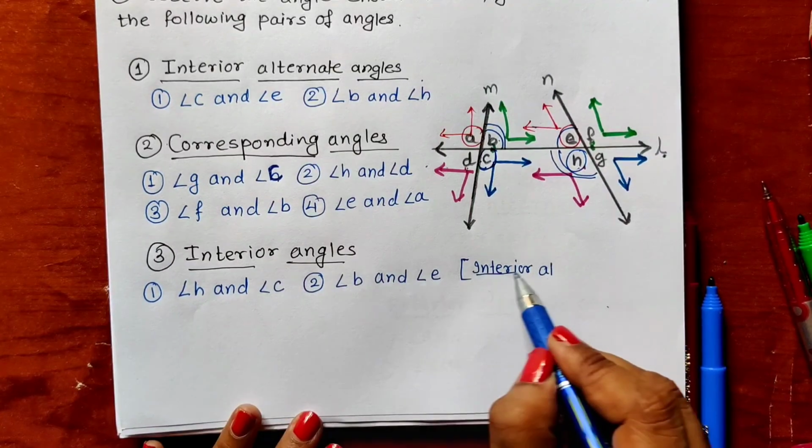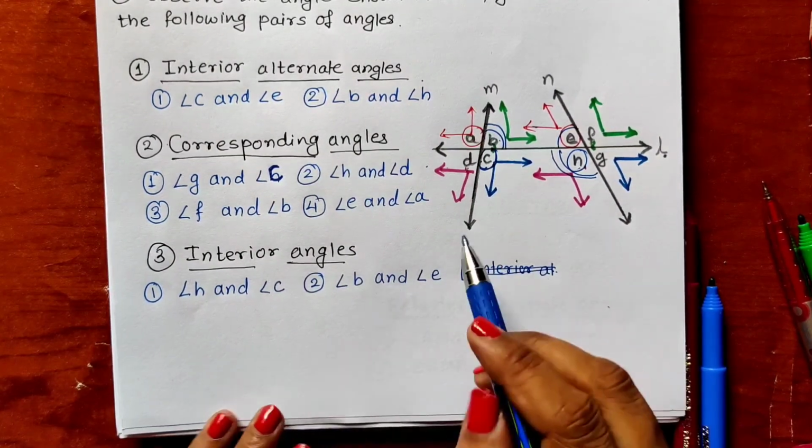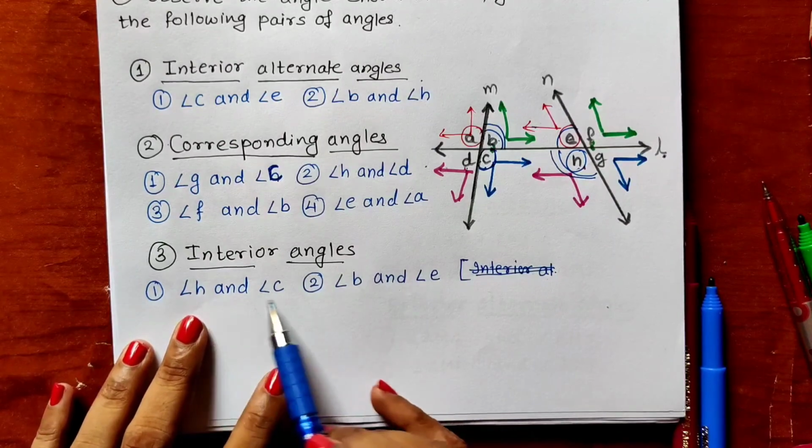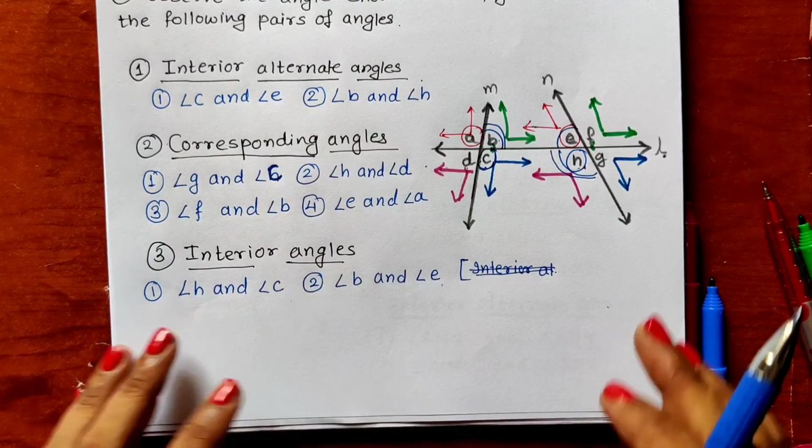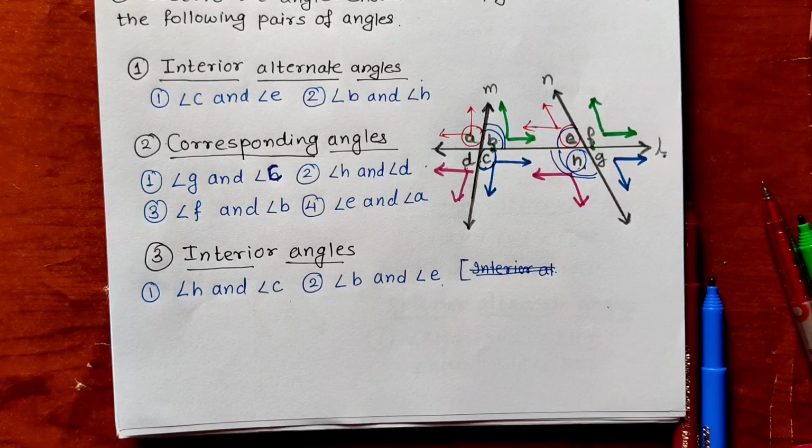They are only interior angles. Okay, no alternate angles, they are only interior angles. We have to write H and C, B and E. So in this way you can observe the diagram carefully and write the names of angles. We have solved both the sums from practice set 2.1.